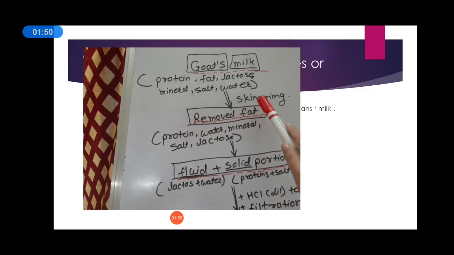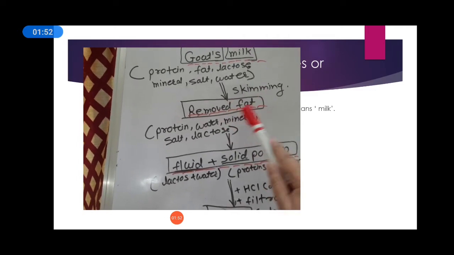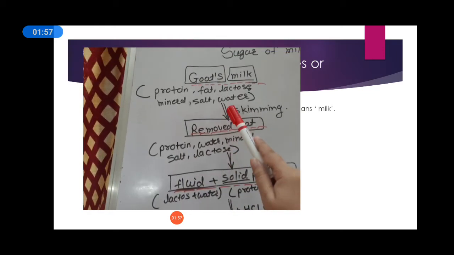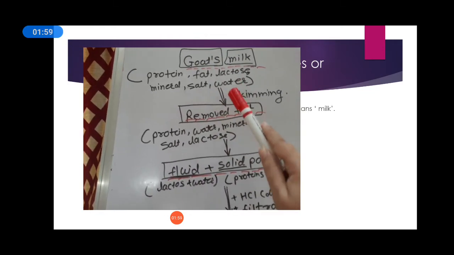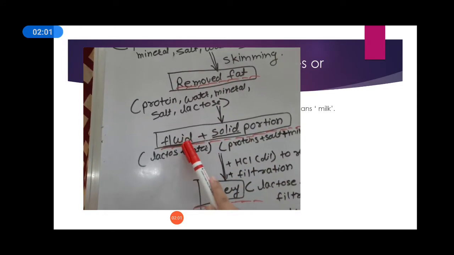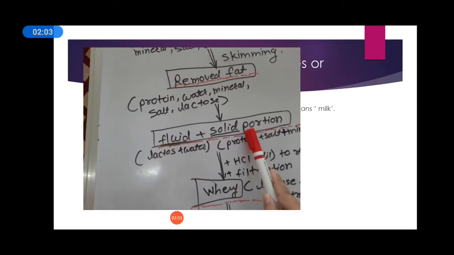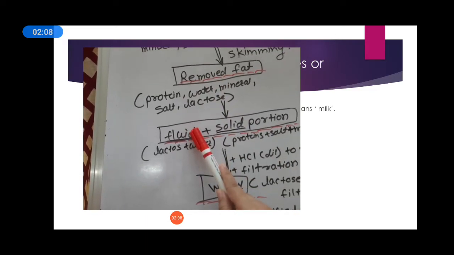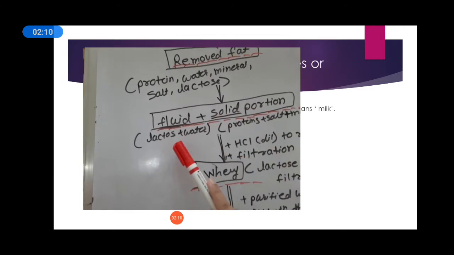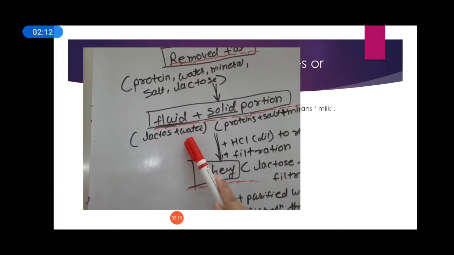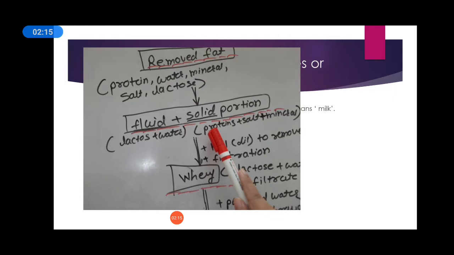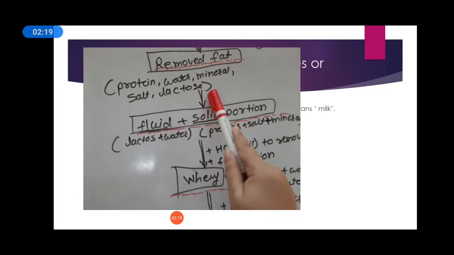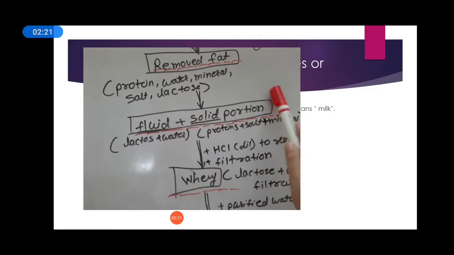After skimming we are removing the fat, and the protein, water, minerals, salt and lactose remain from the goat's milk. Then we get a fluid portion and a solid portion. The fluid portion is lactose and water, and the solid portion contains the protein, salt and minerals. Now we want to remove this solid portion.